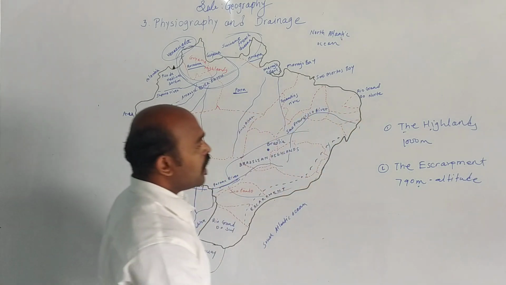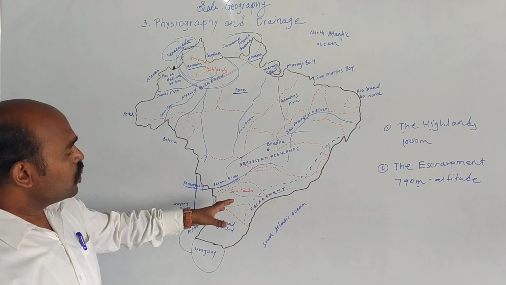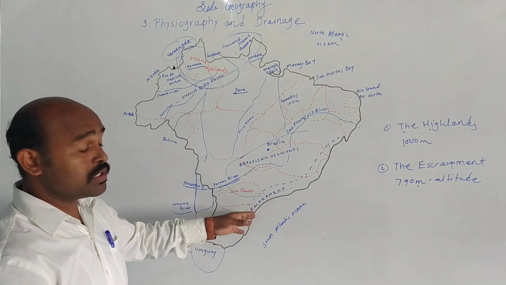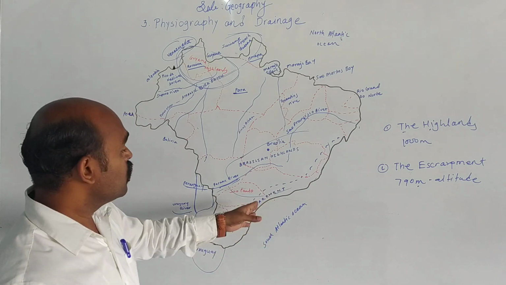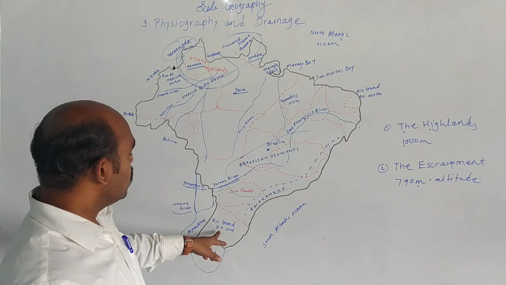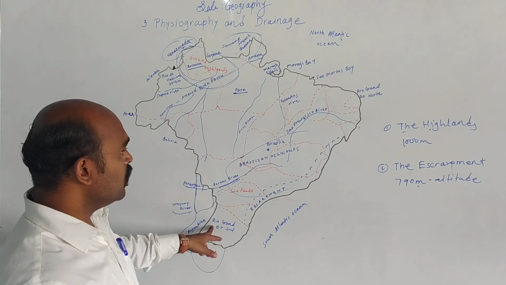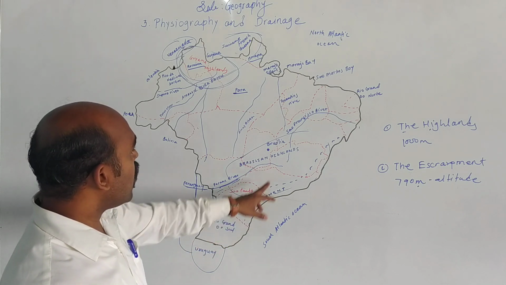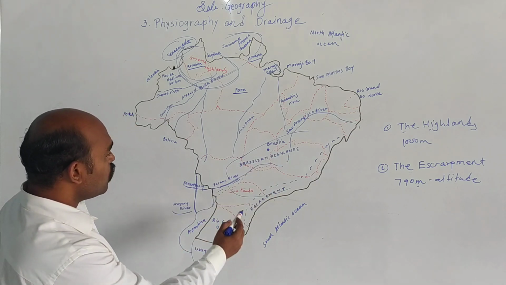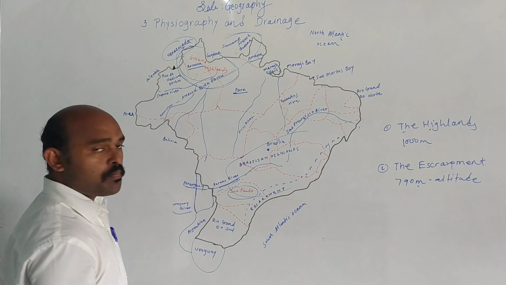Okay. And also the slope, if we see about the escarpment, or the steepness of the escarpment, then it is steep towards the Sao Paulo to Porto Alegre. Where is here is Sao Paulo.